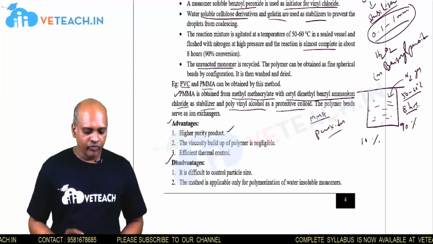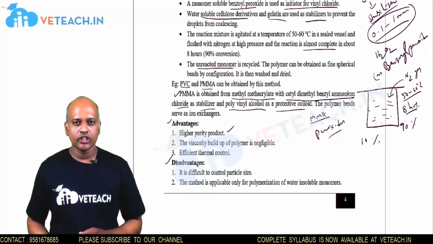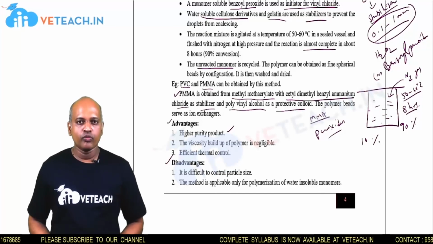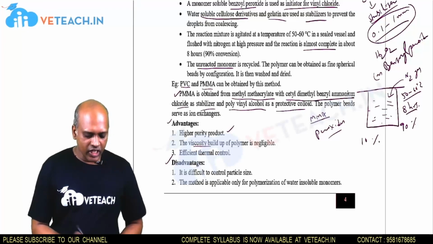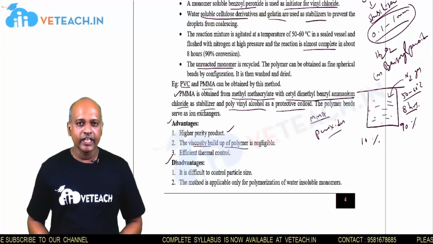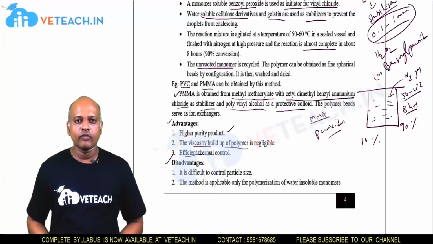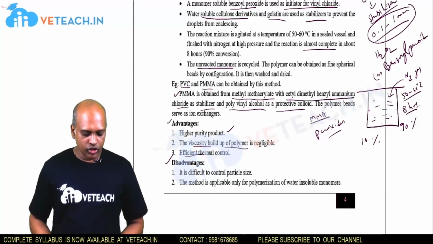First one is the higher purity product. That means in the emulsion polymerization process, the purity of the product is less, but in this suspension polymerization process, the purity of the product is very high. Next one, the viscosity buildup of the polymer is negligible in this type of polymerization process, and it is also a very efficient thermal control polymerization process.